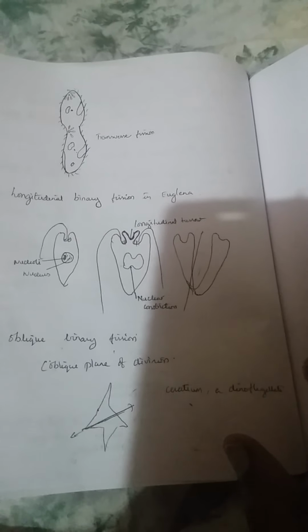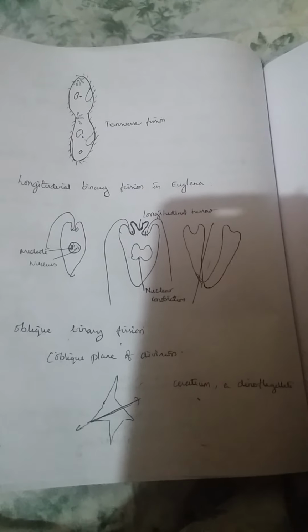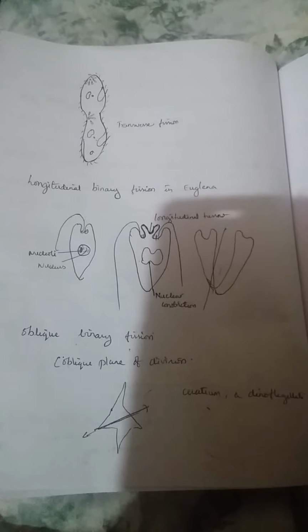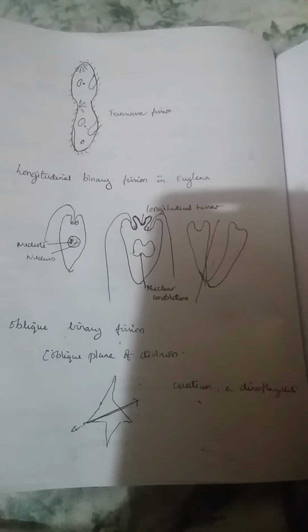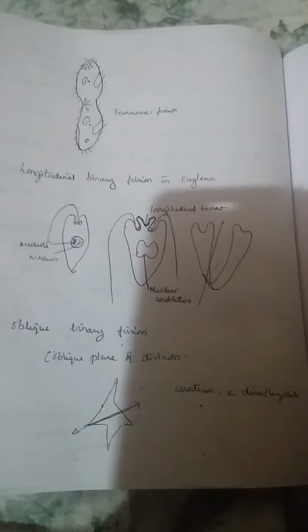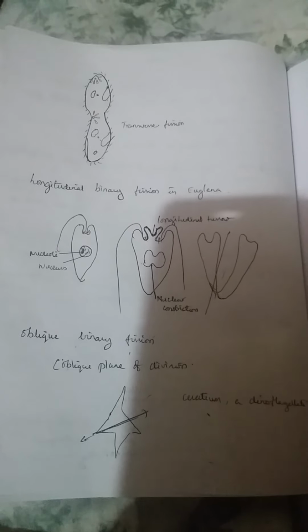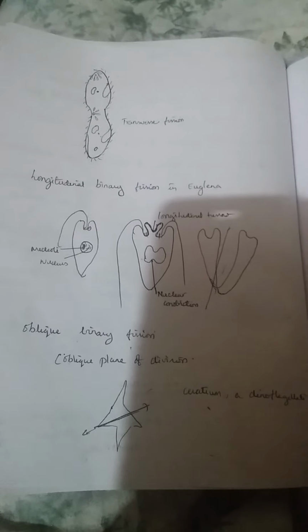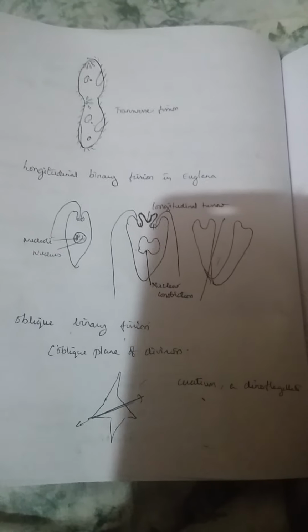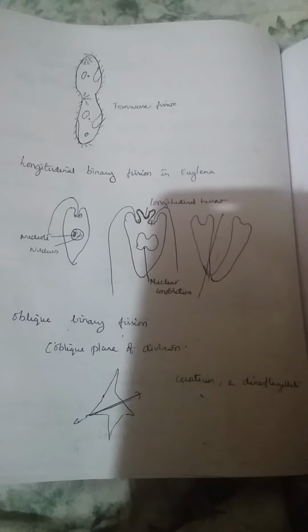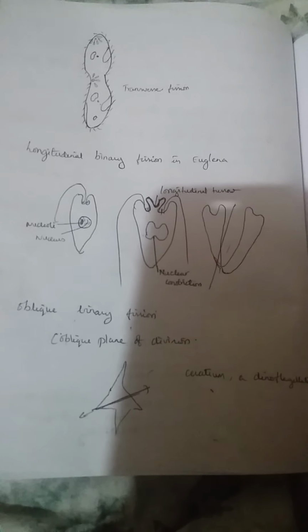So far we have seen two kinds of asexual reproduction, namely budding and fission. Under budding we have seen exogenous budding, endogenous budding as well as gemmule formation, and under fission we have seen the types of binary fission. And in the next class we will see about multiple fission, sporulation and strobilation, and there are a few other types of asexual reproduction also, like fragmentation and regeneration, that we will see in detail in the next class. Thank you.